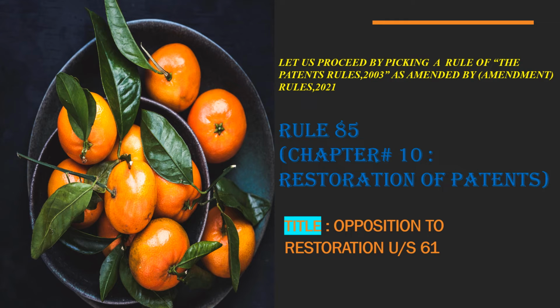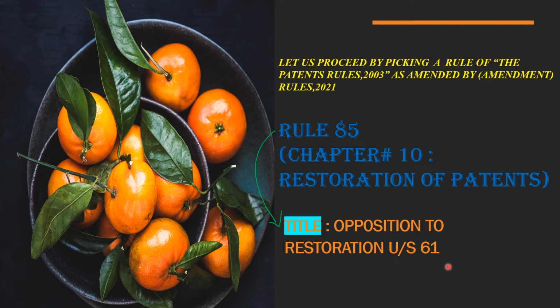Now, let us proceed by picking a rule of the Patents Rules 2003 as amended by Amendment Rules 2021. Today's rule is rule number 85, and this comes from chapter 10, and the title for chapter 10 is Restoration of Patents. We can see that the title for rule number 85 is Opposition to Restoration under section 61. That means it deals with the opposition to the restoration as per section 61.